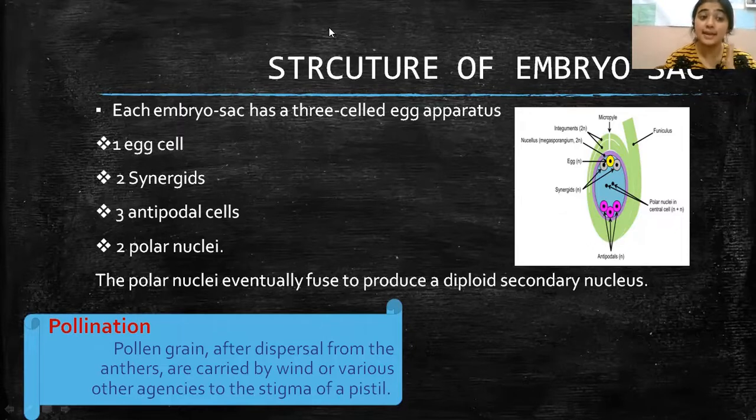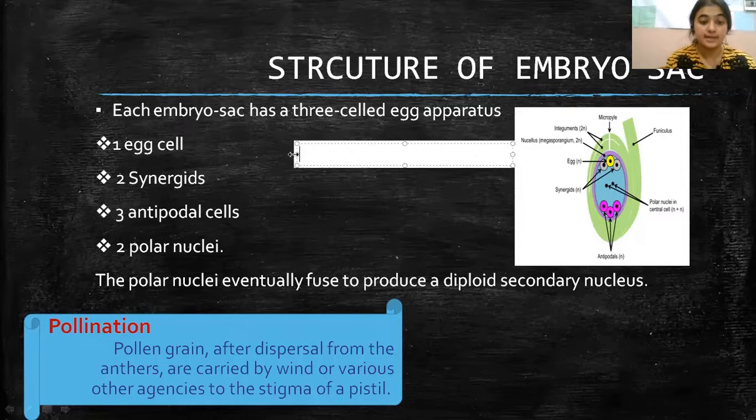Sorry, it is 8-celled: 2 plus 1 is 3, 3 plus 3 is 6, plus 2 is 8. So a normal, common embryo sac will be an 8-celled structure.